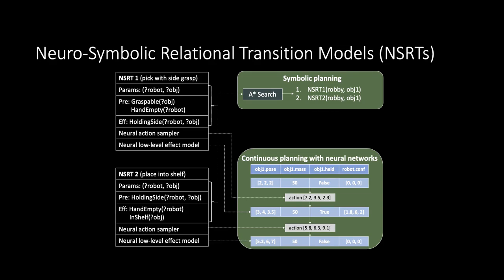For any such symbolic plan, we then do continuous planning by imagining a state action trajectory using each NSRT's action sampler and low-level effect model. We then check if the final state in this trajectory achieves the goal. If it does, we're done. Otherwise, we go back to the outer loop and search for a new symbolic plan.